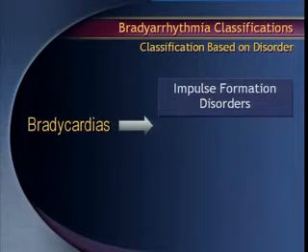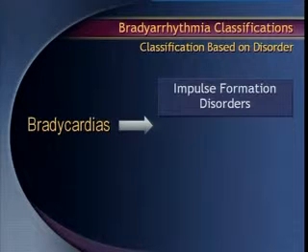The main part of my talk is on bradycardia. As I said, the SA node has to generate the impulse. Broadly, we can classify bradyarrhythmias as due to either an impulse formation disorder or an abnormality in the conduction of the formed impulse. That means the SA node is producing an impulse but is not delivering it; there is an arrest there.